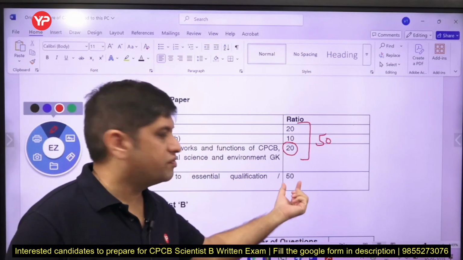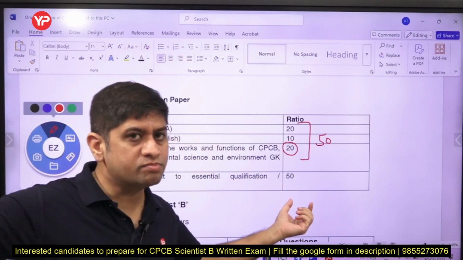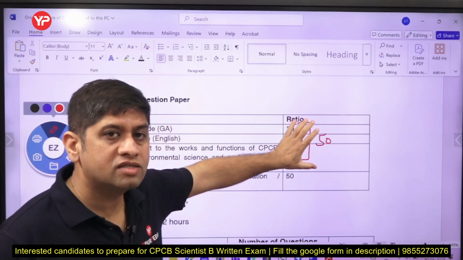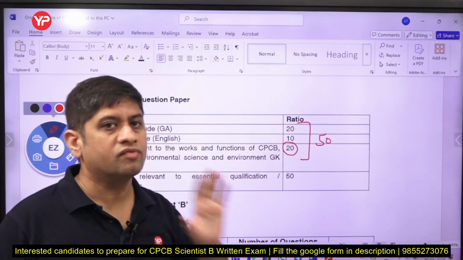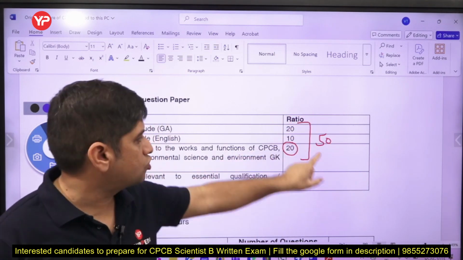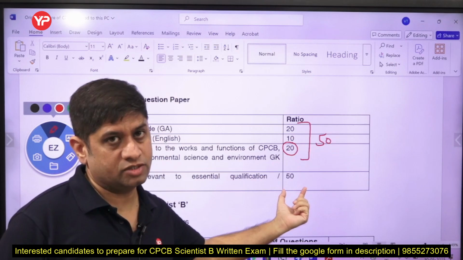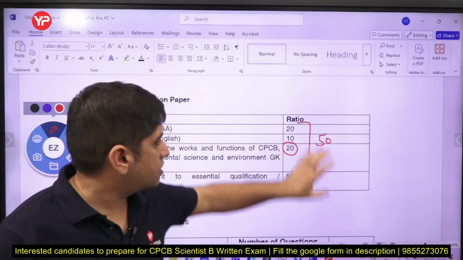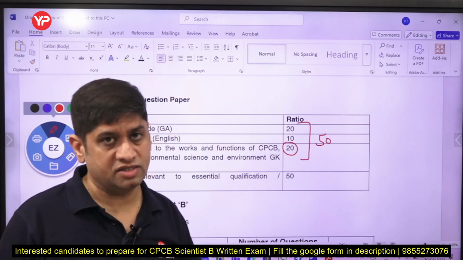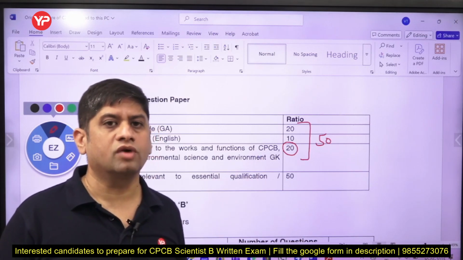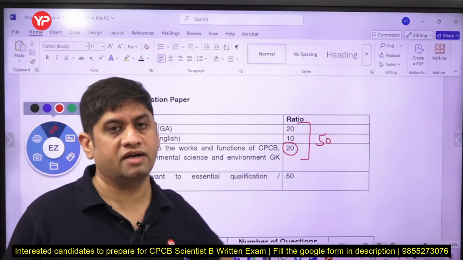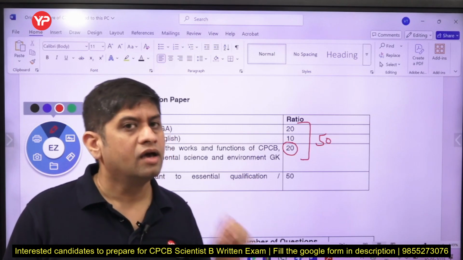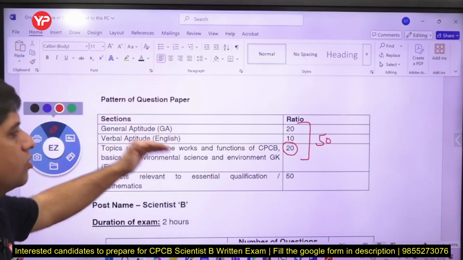So this 50 is entire grade syllabus. तो इसमें जो effort लगेगा and to score marks from this part is entirely different. Far lesser effort required to score from this part than from this part. So in case you want to pass CPCB friend, put effort in this part which is far easier. And the questions are going to come from the module of YourPedia. I can tell you that from very beginning, and you will understand the theme of preparation today.